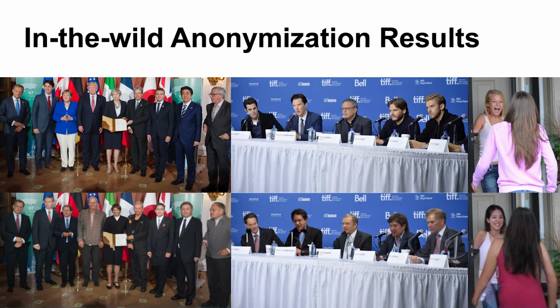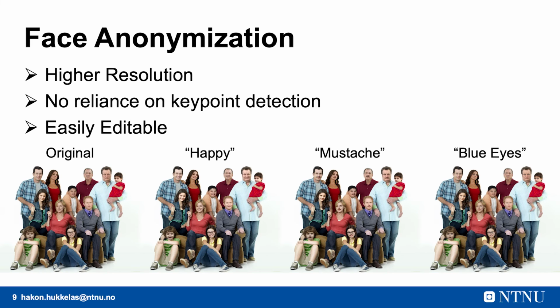Here you can see some results of in-the-wild image anonymization. Notice that our method handles overlapping bodies and generates a diverse set of identities. We recommend you to take a look at our paper for more examples, where we evaluate on both the COCO and Cityscapes dataset. Finally, we train our GAN for face anonymization and release a new dataset for higher resolution face anonymization.